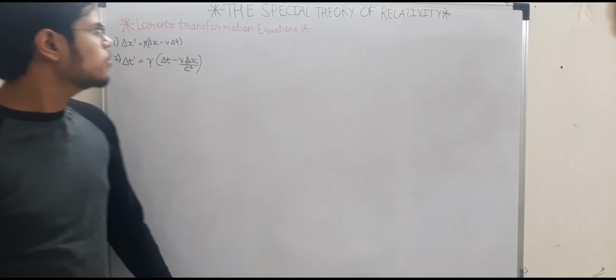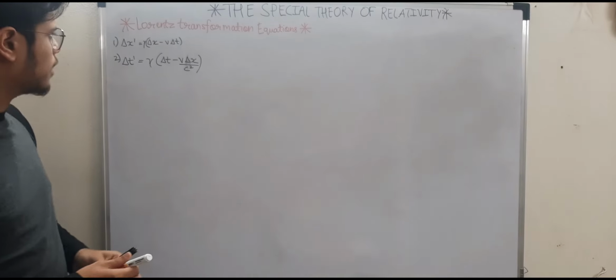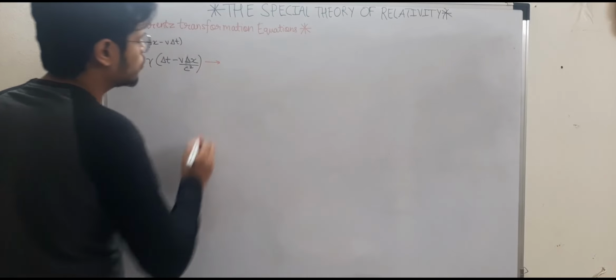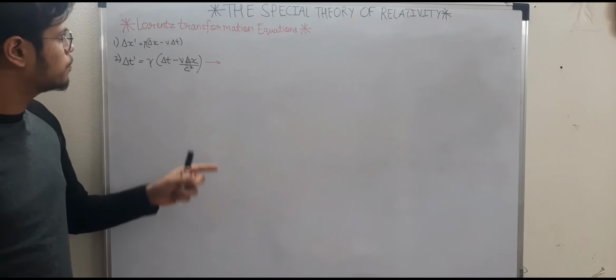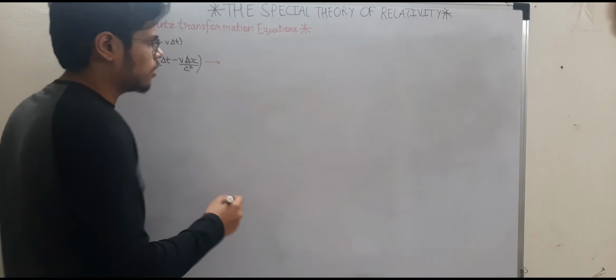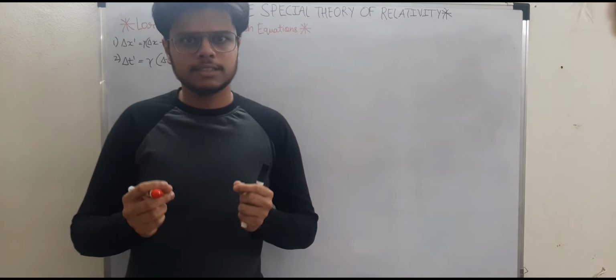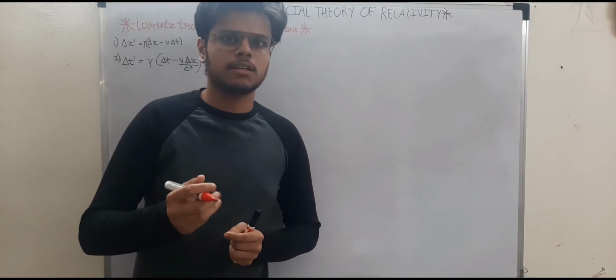Let me explain how Einstein's postulates of relativity hold true even by the Lorentz transformation equations. For that I require this second equation, and we are trying to prove that the relativity of simultaneity holds true and can be proved by the Lorentz transformation equations. Let me just recap what relativity of simultaneity said: if two events are simultaneous in one reference frame, they need not be simultaneous in another reference frame.